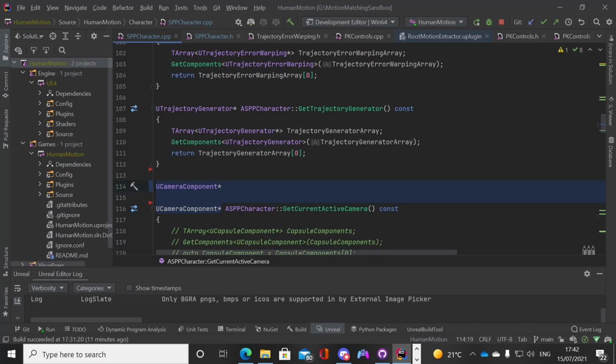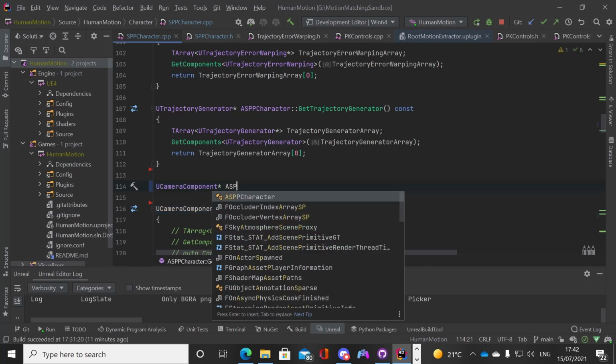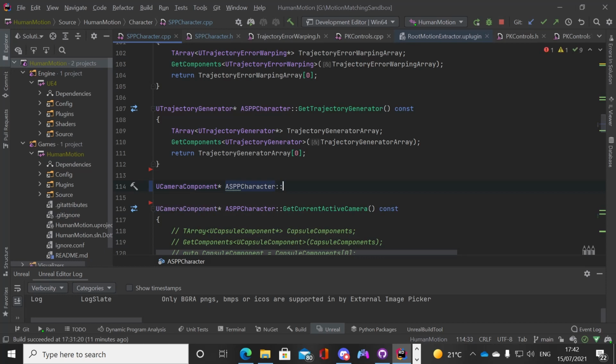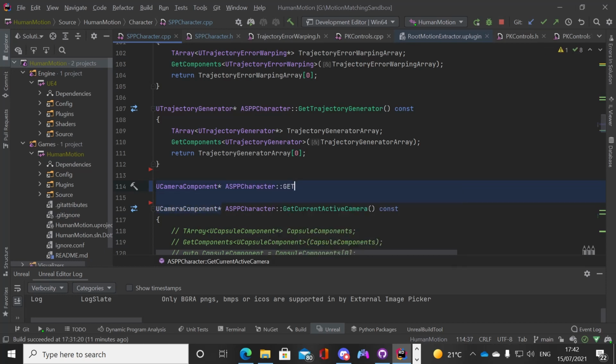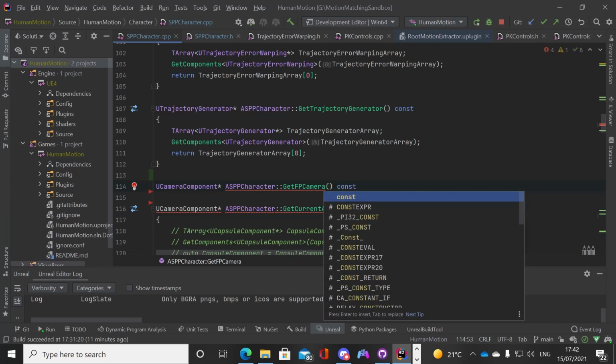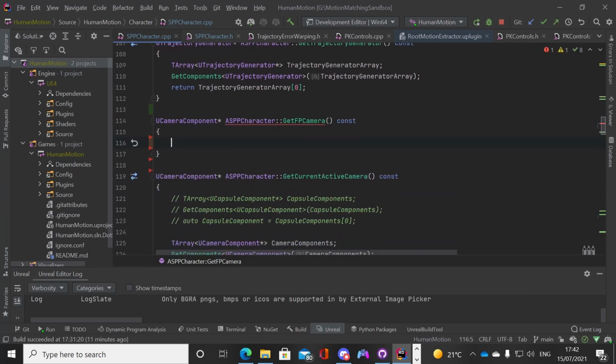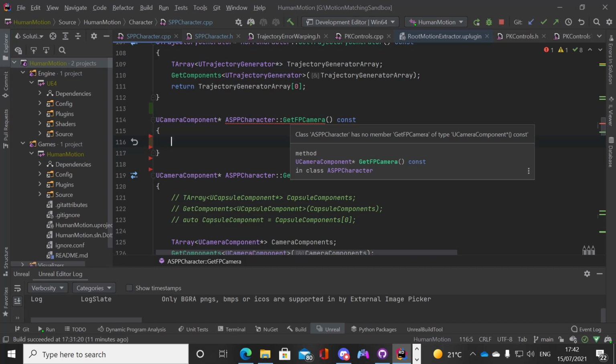We want a reference here, and so then we want an ASPP character, which is obviously this class again, and then we want to have our function name, and we'll say get first person camera. This can now also be const, and what const does, it basically makes this function constant.